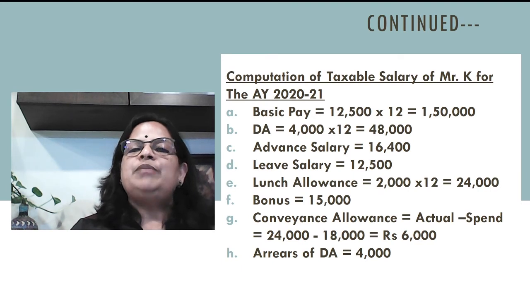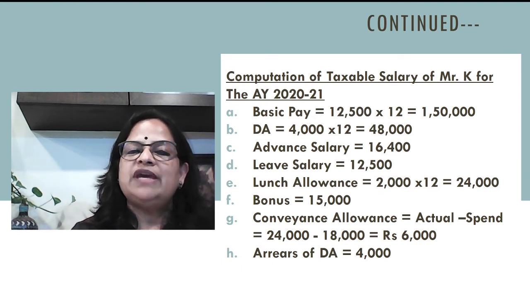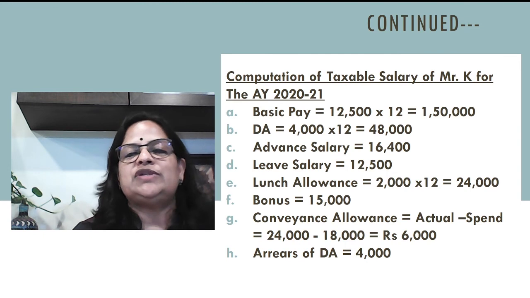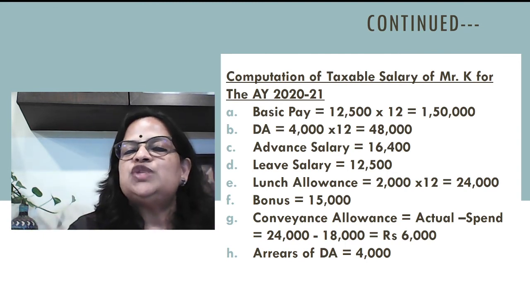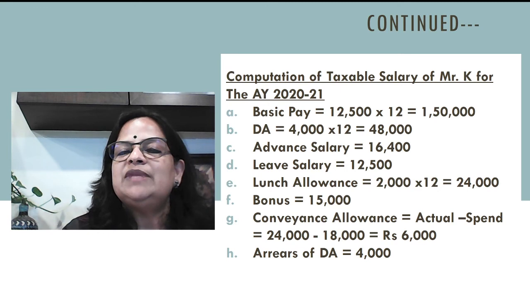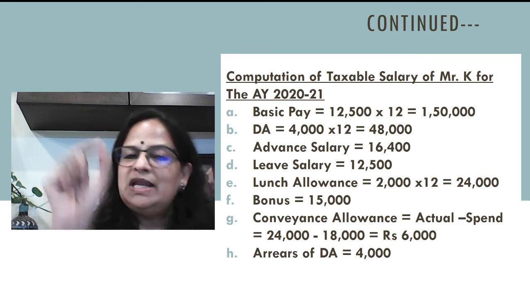Now, computation of taxable salary of Mr. K for the assessment year 2021. Now, basic salary 12,500 into 12, 1,50,000. DA 4,000. In this, 50% is entering into retirement benefits. So, it is 48,000. 24,000 will go for HRA salary computation. Advance salary 16,400. Leave salary taxable while in service.